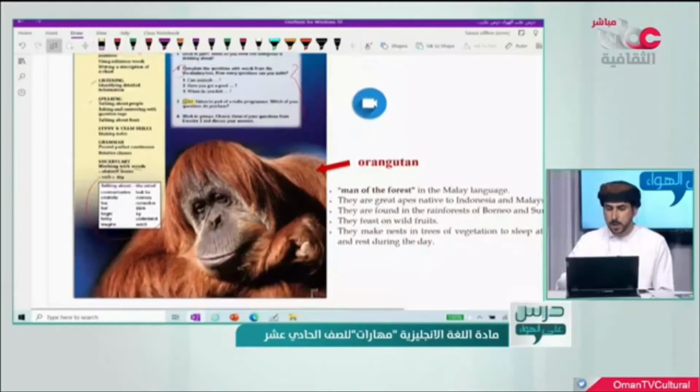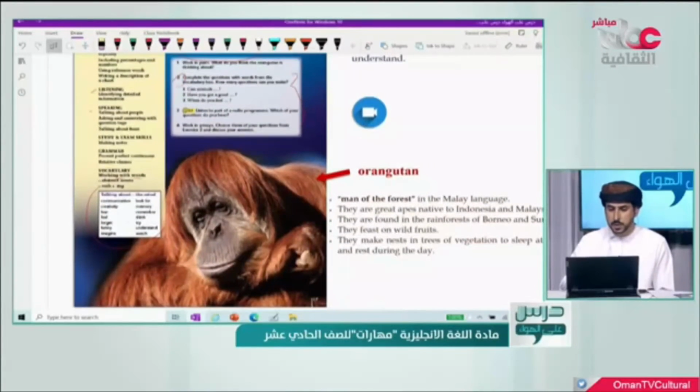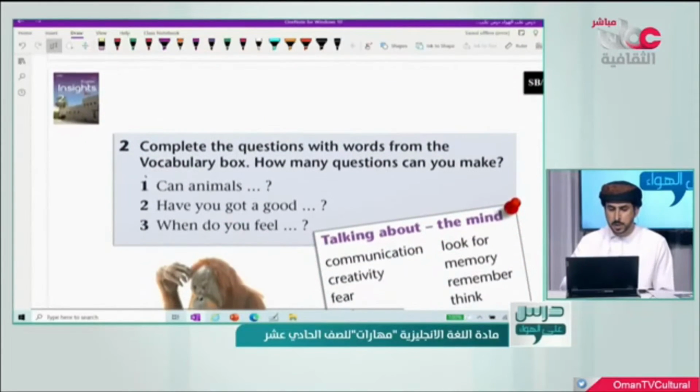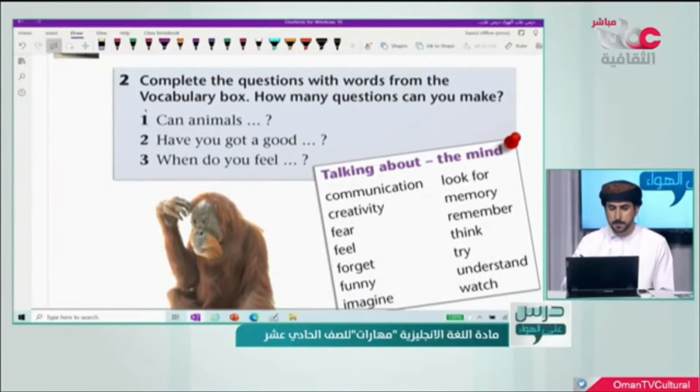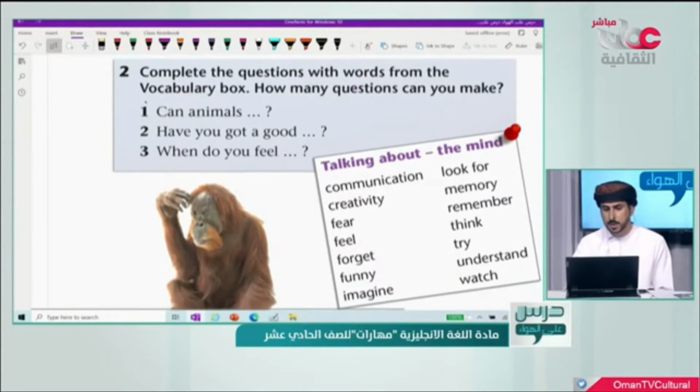Okay, so now let's move to the question. Question number 2. Complete the questions with words from the vocabulary box. How many questions can you make? Okay, here we have 3 questions. Number 1, 2, and 3.